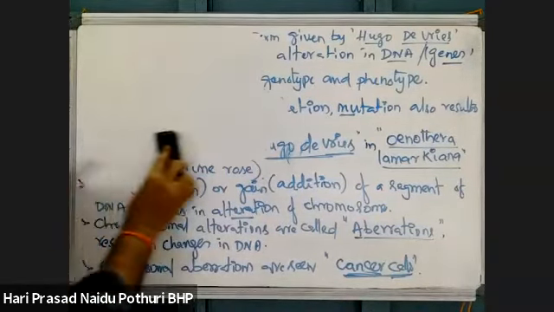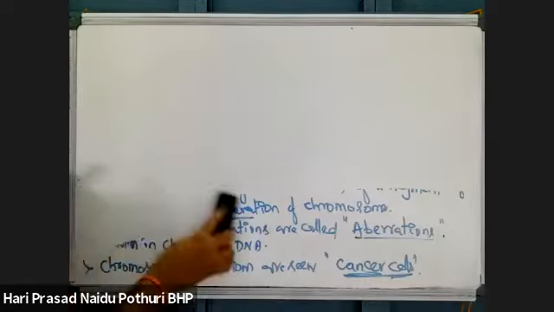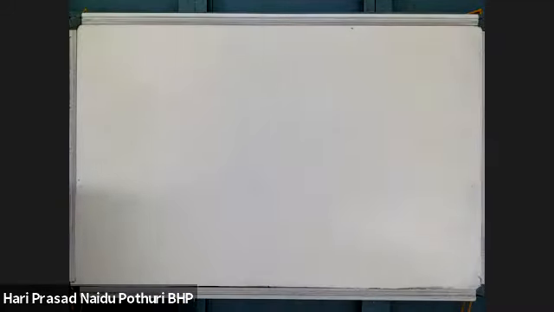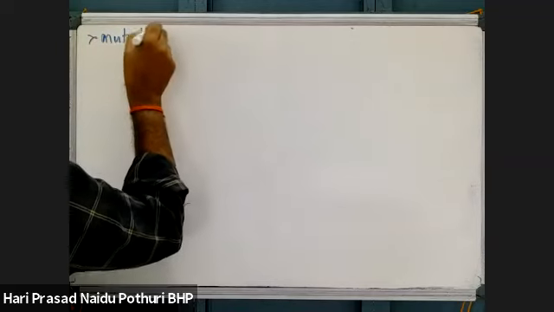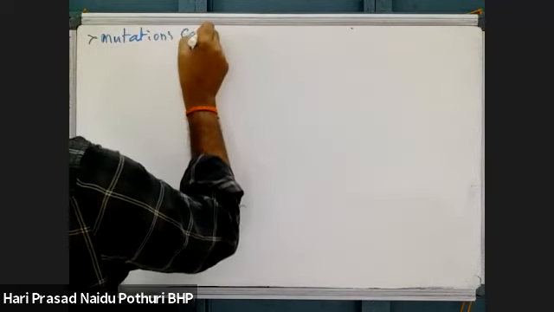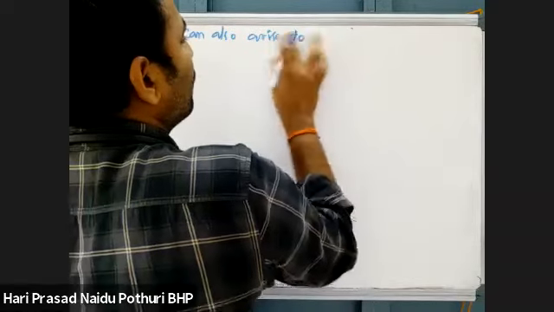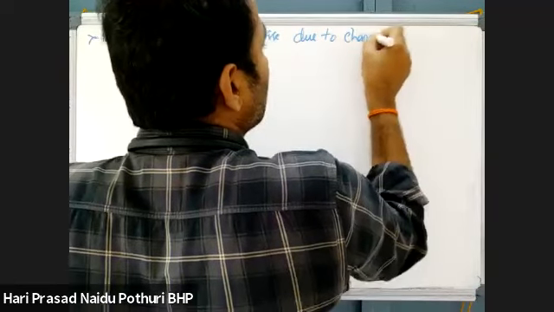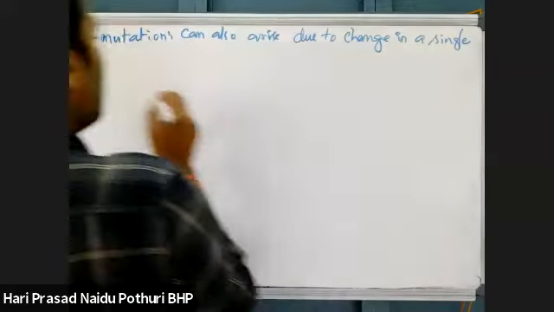In addition to the addition or deletion of DNA segments in a chromosome, there may be a change in a single nucleotide also. Mutations can also arise due to a change in a single nucleotide.